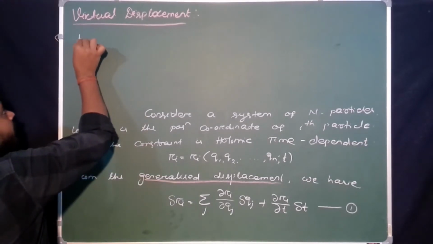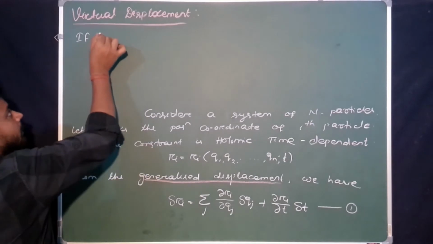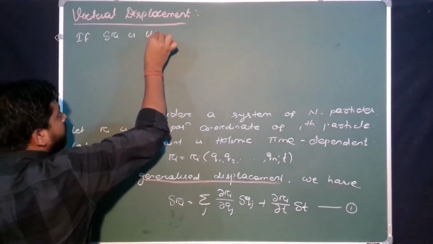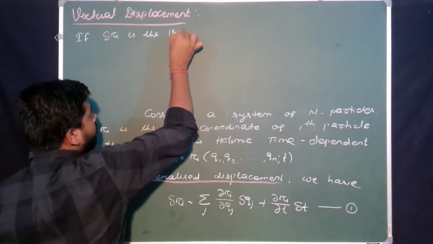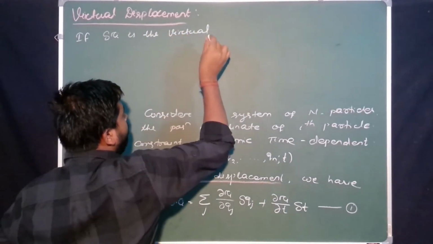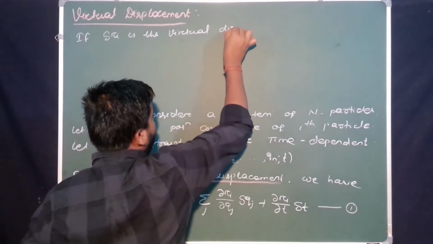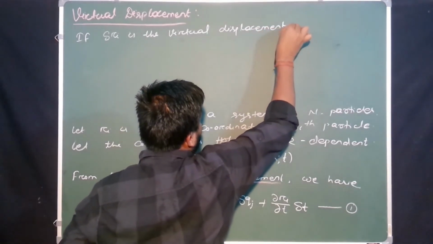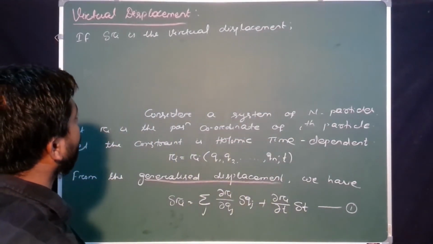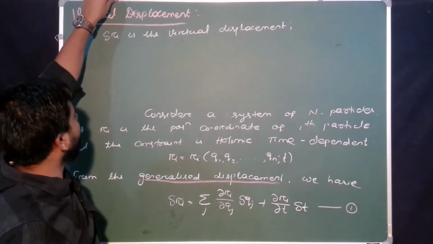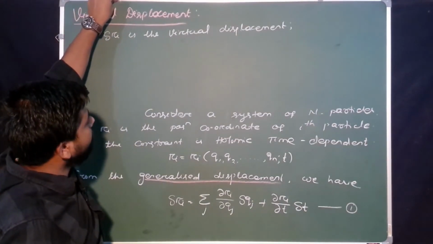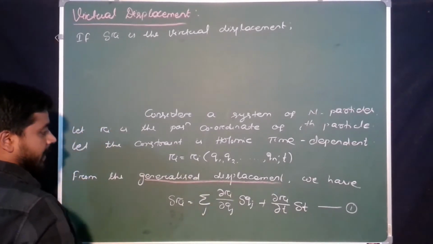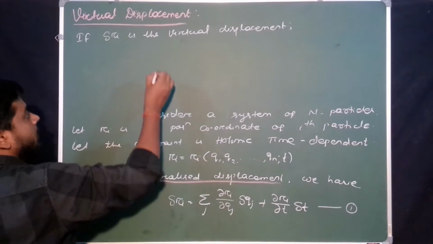Just write down here: if delta Ri is the virtual displacement, let's see what happens. If delta Ri is the virtual displacement, then what happened? The second term is eliminated. Okay, yes or no? Let's try it down.